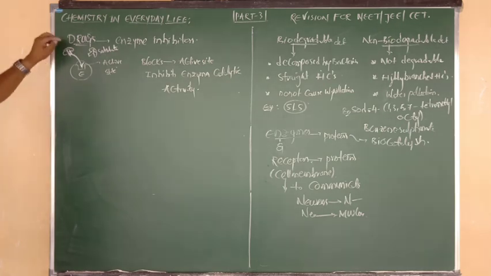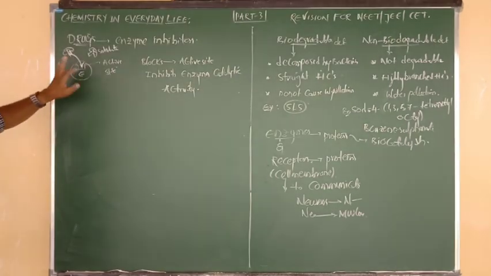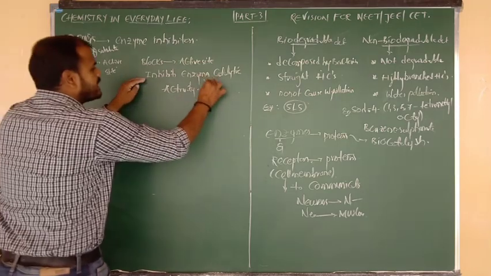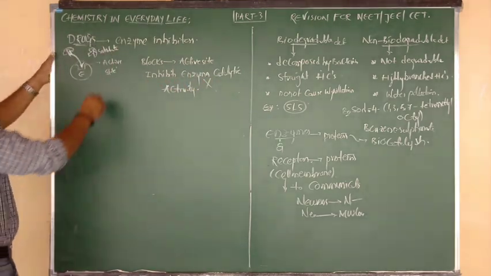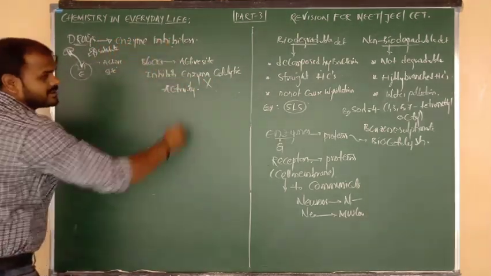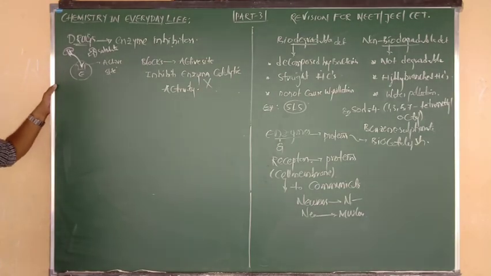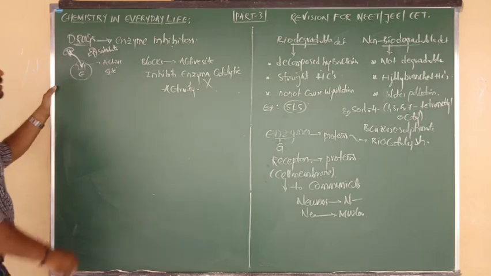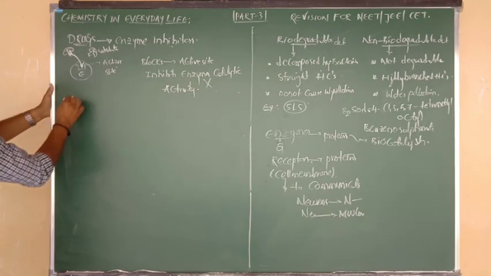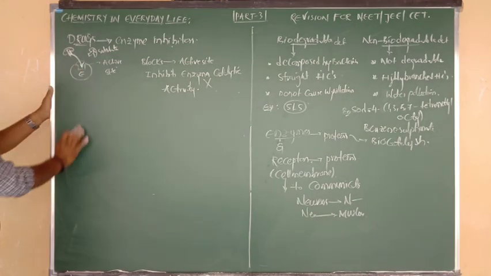The drugs which block the active site of the enzyme and prevent its catalytic activity are called enzyme inhibitors, and also competitive inhibitors.